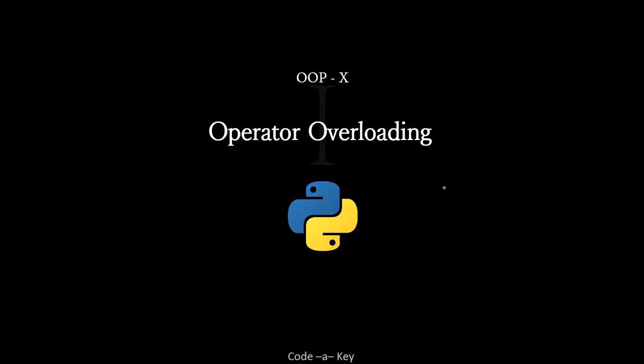In this video, I'm going to talk about operator overloading. This is the last topic of object-oriented programming. Till now, we have studied inheritance, classes, how we make a class, how we inherit a class, what is an abstract class and stuff like that. You can check out the I button and visit the videos there. So let's talk about operator overloading.